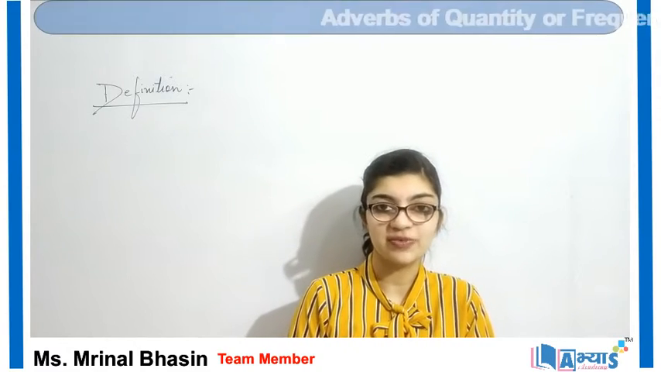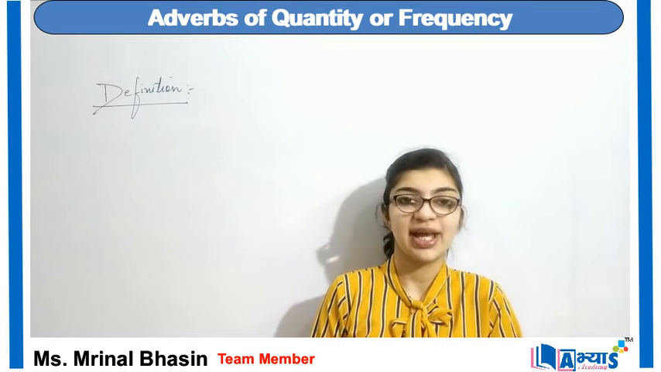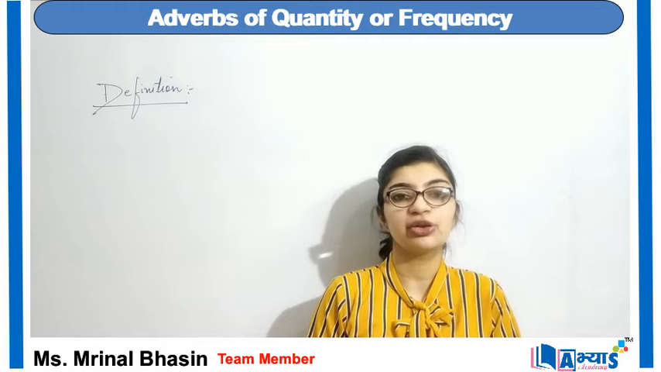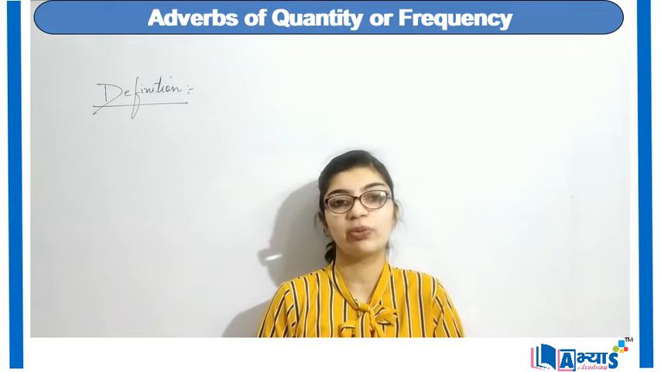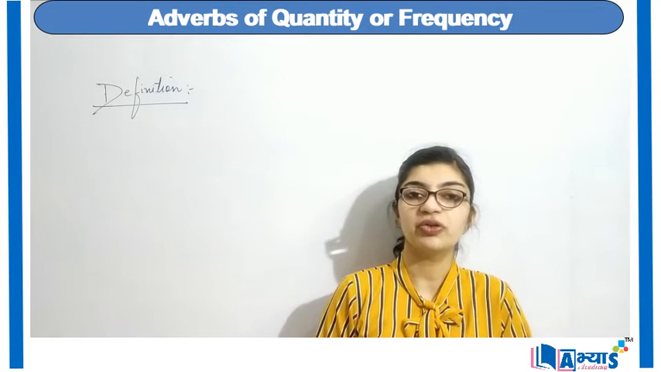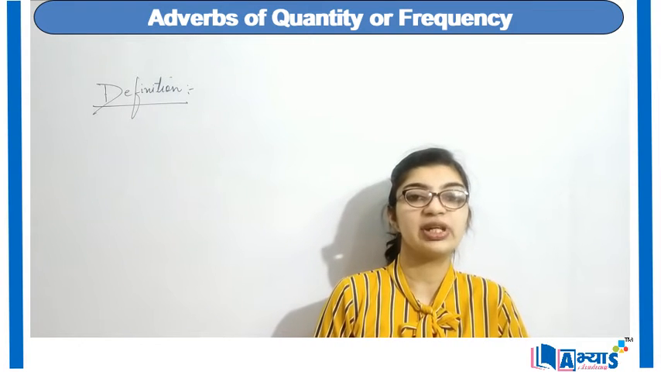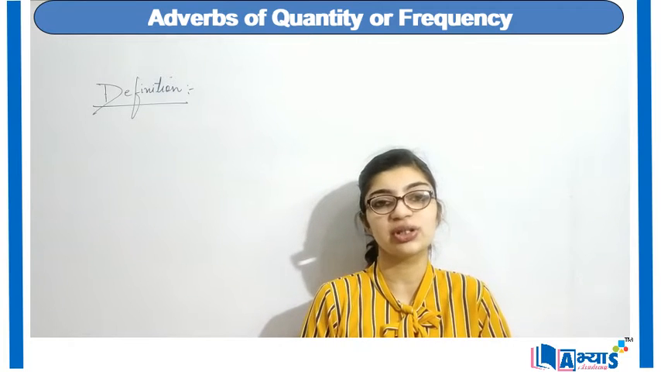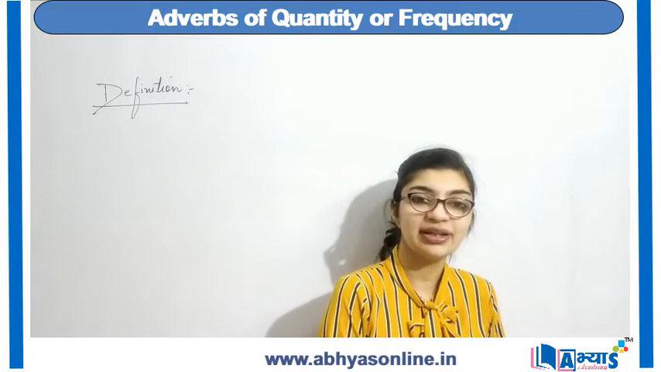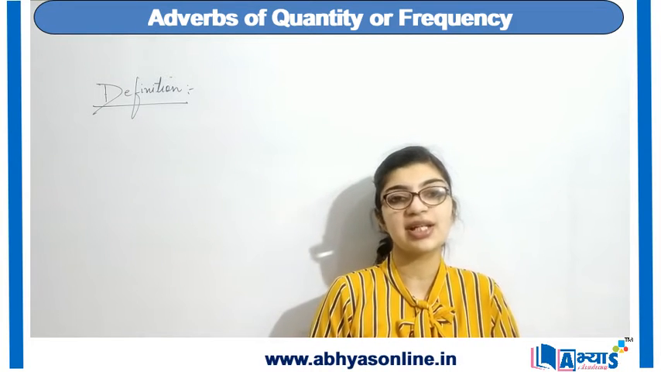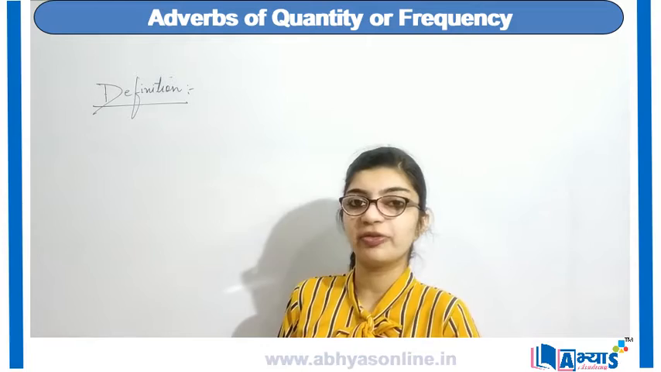Different types of adverbs such as adverb of manner, adverb of time, adverb of place and adverb of degree. And in today's video, we are going to discuss another type of adverb, which is adverb of quantity or adverb of frequency. Now, this type of adverb usually tells us how frequently or how often an action is performed or an event took place. And like the other adverbs, this adverb gives us the answer of how often. So how will we define adverb of frequency?